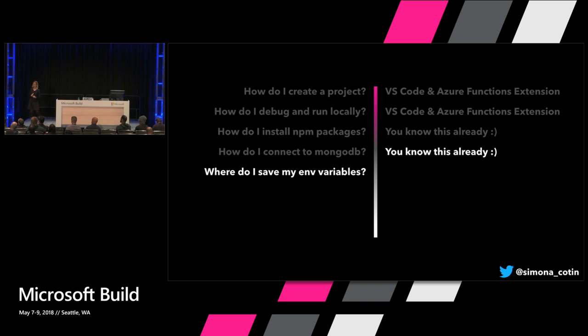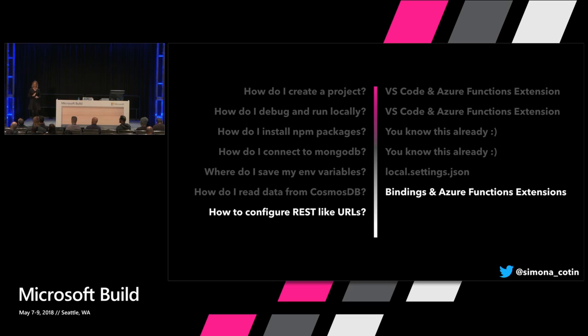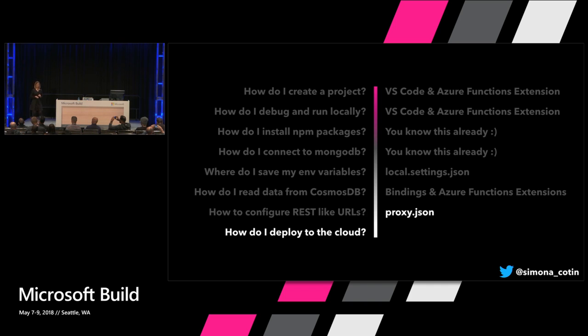How to save my environment variables, we have to use local.settings.json for that. How do we read data from Cosmos DB? Using bindings and functions extensions. How do we configure REST URLs? Well, we make sure that we use proxies.json, but also we can use the function.json file. And finally, how do we deploy to the cloud? Again, we make use of VS Code, but also we can use GitHub and other CI tools.